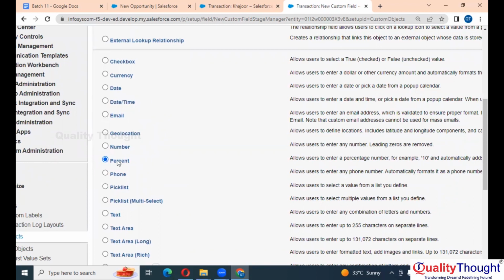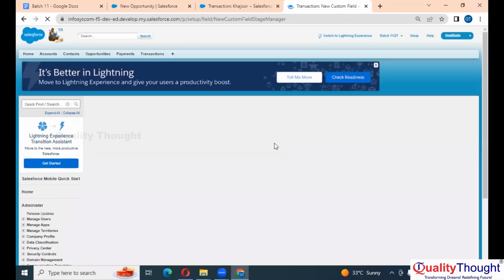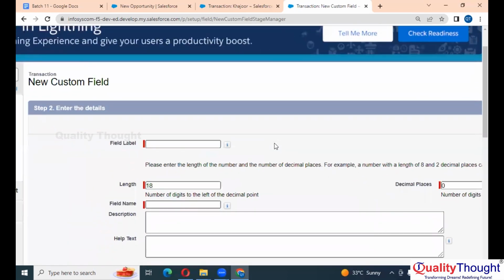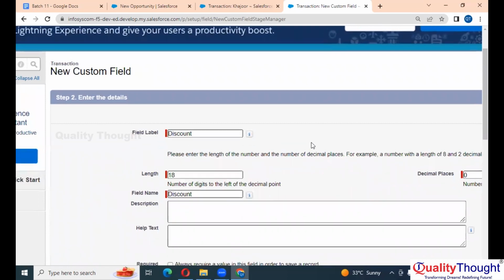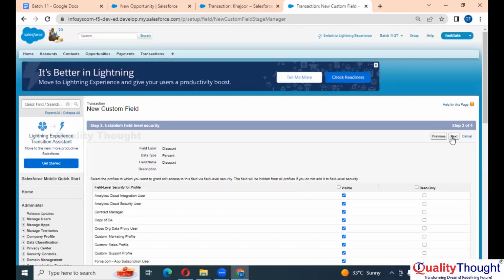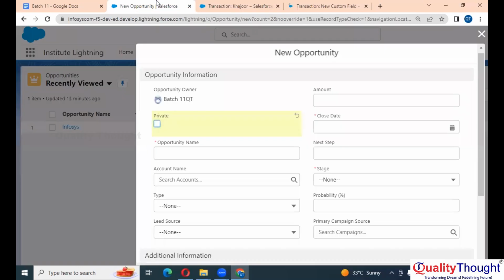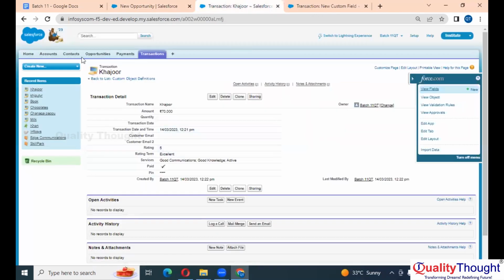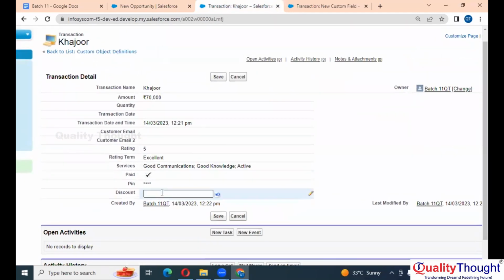Okay. For example, let's take the percentage data type. Now the field name should be, what can be the field names? Discount, right? Next. So here this Khajur can have up to, let's say, 10% of discount.